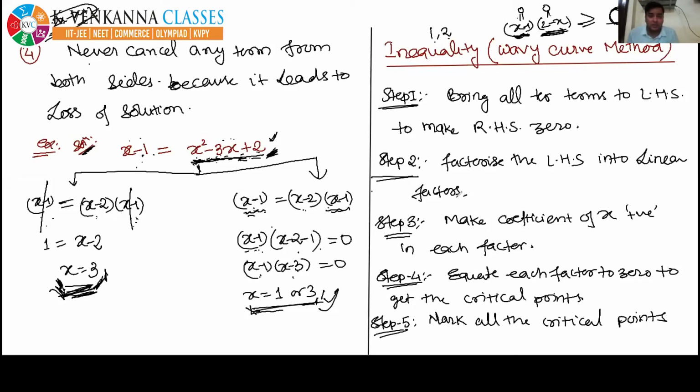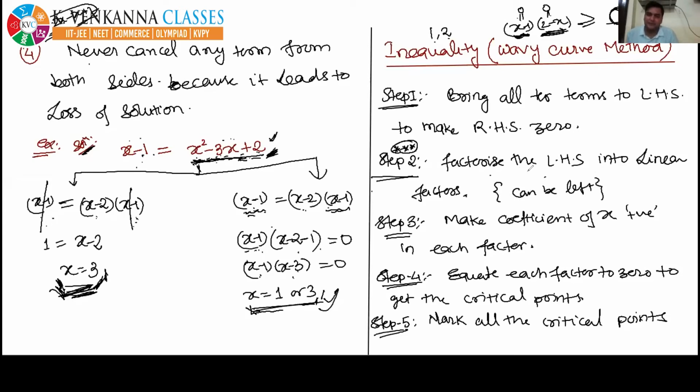Suppose one more thing I want to tell you, that step 2, factorize the LHS into linear factors, we mark a symbol here that this step sometimes can be ignored. We can leave step number 2 sometimes in some of the problems.